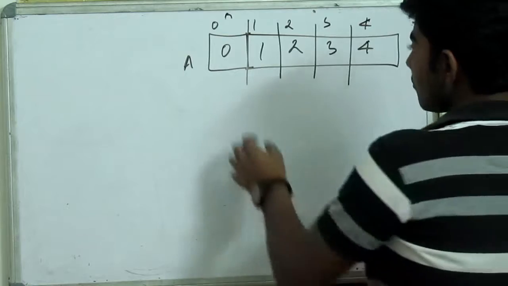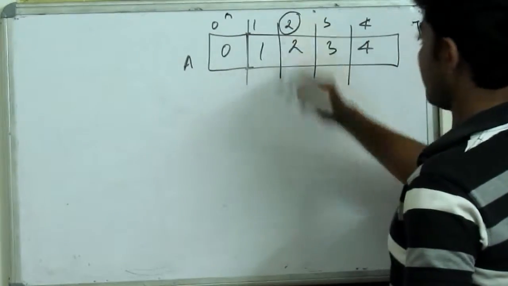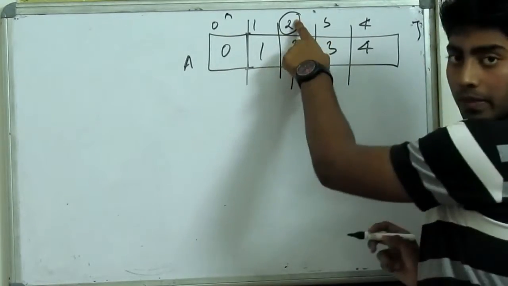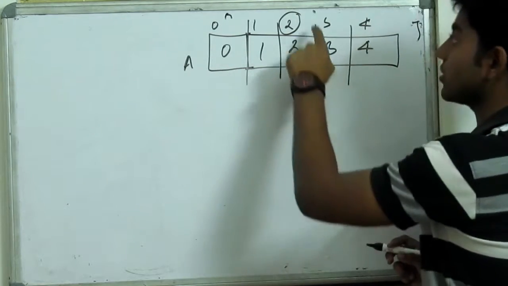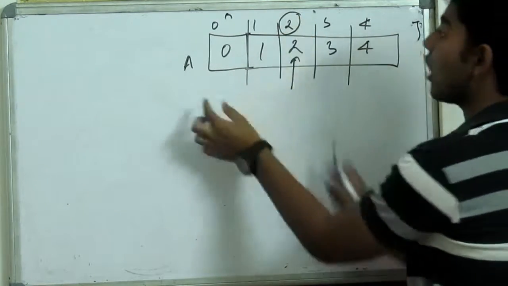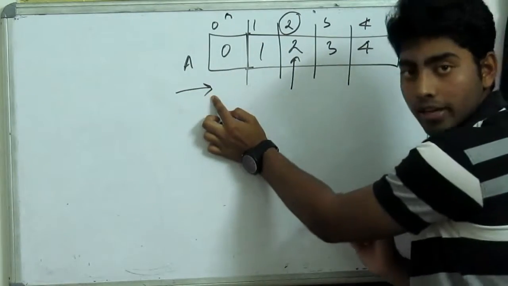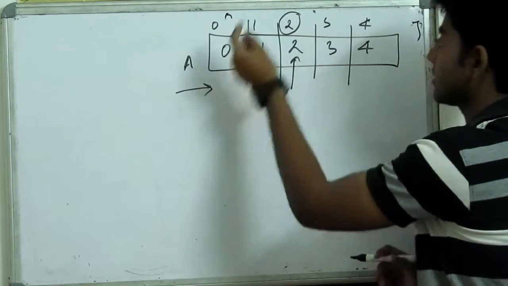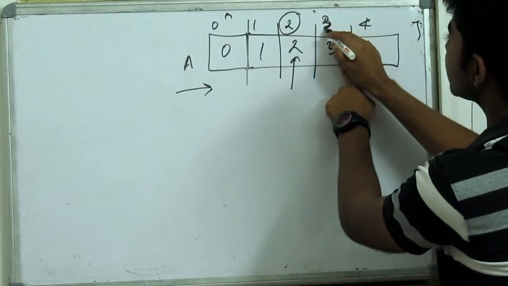Now, in order to go to this element with index 2, just focus here on what I am saying. How many cells do I have to cover if I am starting my traversal from here? I will have to cross these 2 cells, isn't it? Suppose I want to go to this element which is having an index of 3.